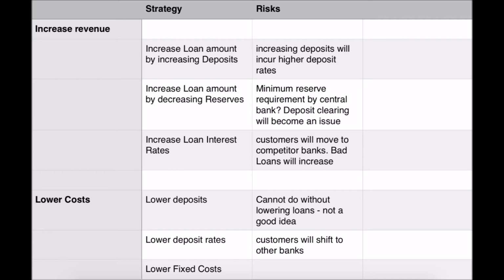Let's summarize the risks and rewards of each banking variable in a table to see how we can improve profitability. So here we see that we could increase the loan amount by increasing deposits. However, increasing deposits will incur higher deposit rates. We could also increase the loan amount by decreasing reserves. However, in most countries, there is a minimum reserve requirement by the central bank, which we shall see soon. And also deposit clearing will become an issue, which we shall see again.